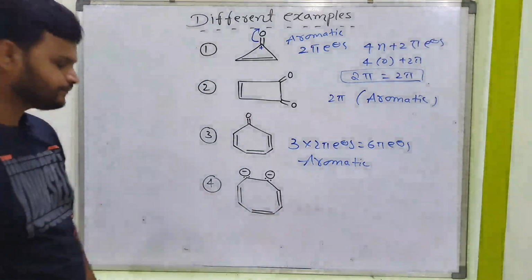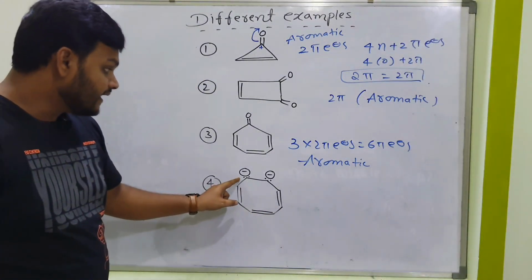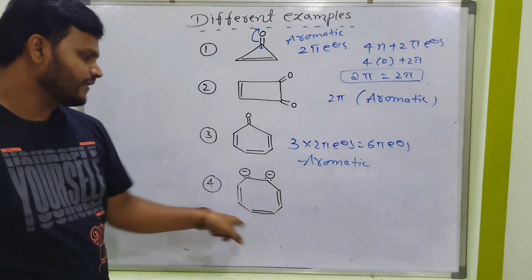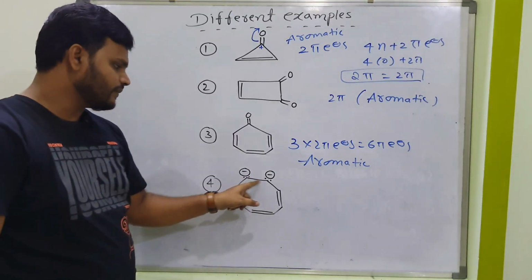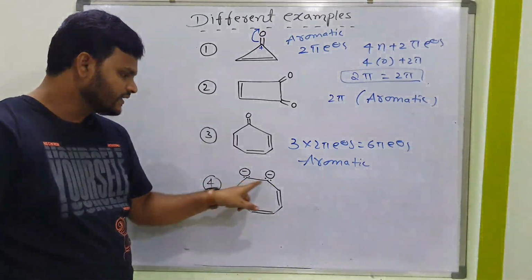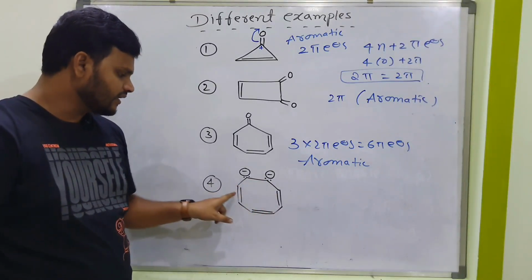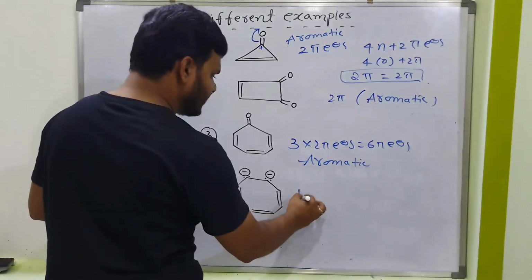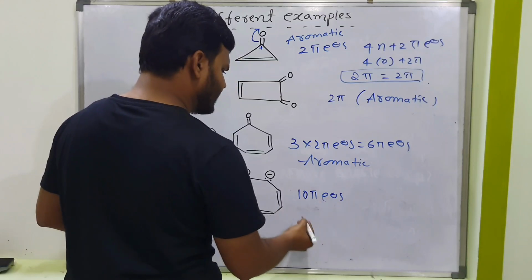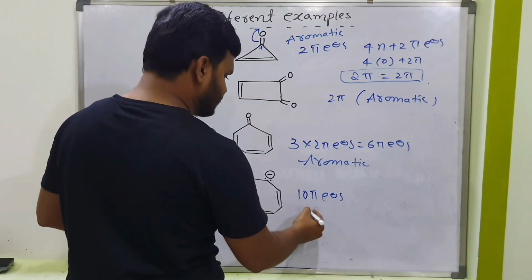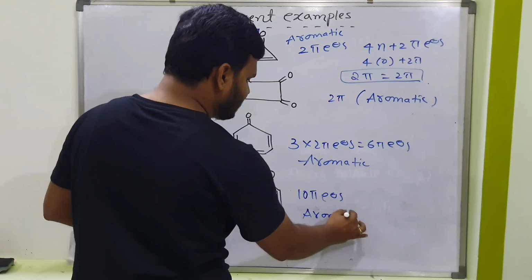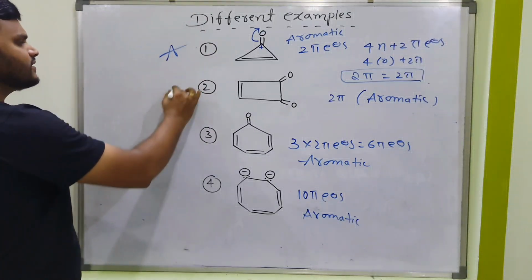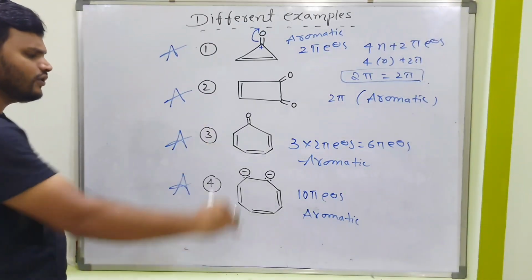Next, what about this one? Double, single, lone pair. Negative charge is nothing but a lone pair. Next to single, next to lone pair, single, double bond. Yes, resonance is possible, and this lone pair is involved in resonance. That's the reason you have to consider these 2 lone pairs also. Then total 3 double bonds means 6 pi electrons, and you have to count these 4 electrons, so total 10 pi electrons. 10 also satisfies Hückel's rule, 4n plus 2. That's the reason this is also aromatic. So ultimately what I want to say is all 4 compounds are aromatic.